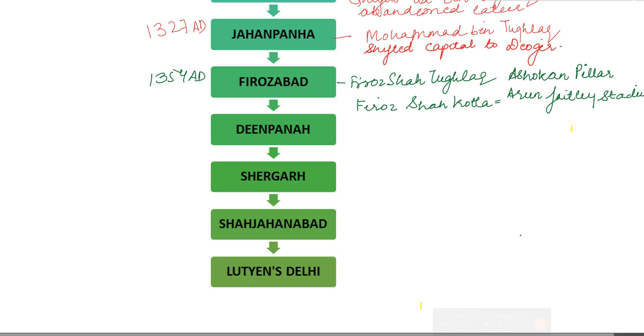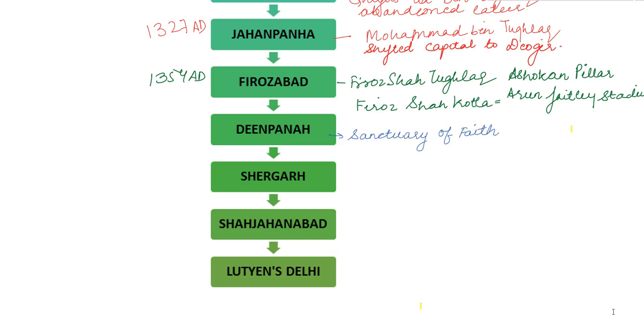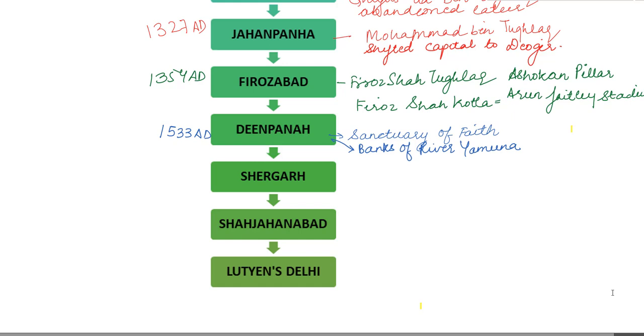In the 16th century, the Mughals invaded India. The second Mughal Emperor Humayun built a city called Deen Panna, which literally means sanctuary of faith. The city of Deen Panna was founded in 1533 AD and it was built on the banks of the river Yamuna. It should also be noted here that Humayun's reign faced ups and downs and threats from inside as well as outside.